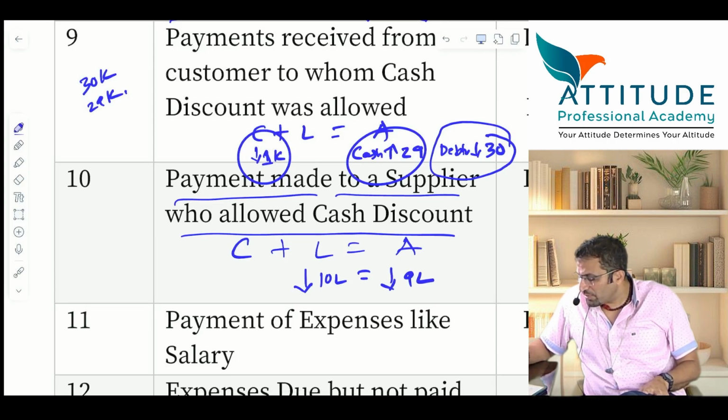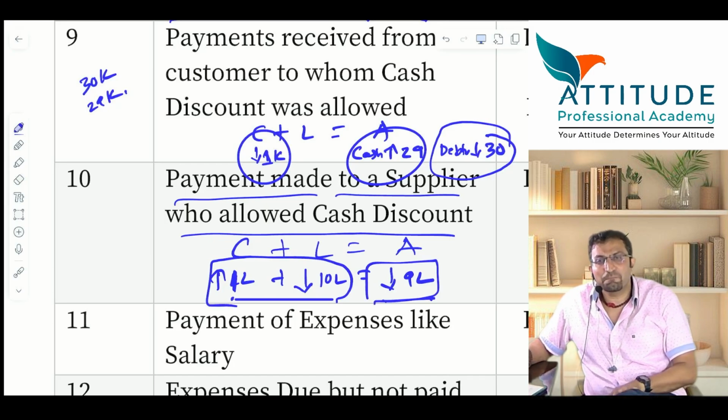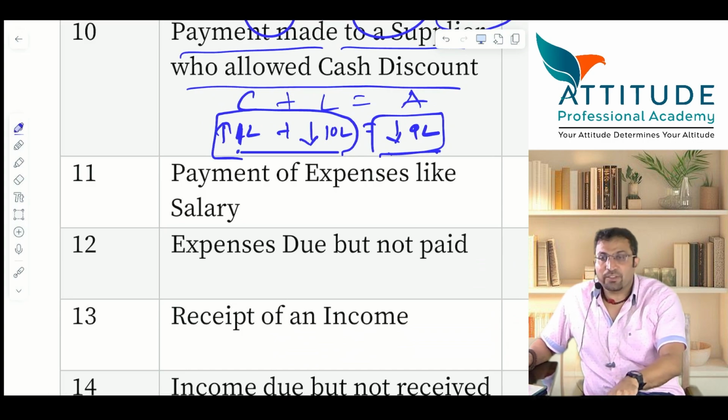There is a profit of 1 lakh. So capital increases by 1 lakh. So net effect will be the same. 1 and 10, net effect is 9 lakh reduces. And here also 9 lakh reduces. Is that clear? Payment of expenses like salary. You are paying the salary.